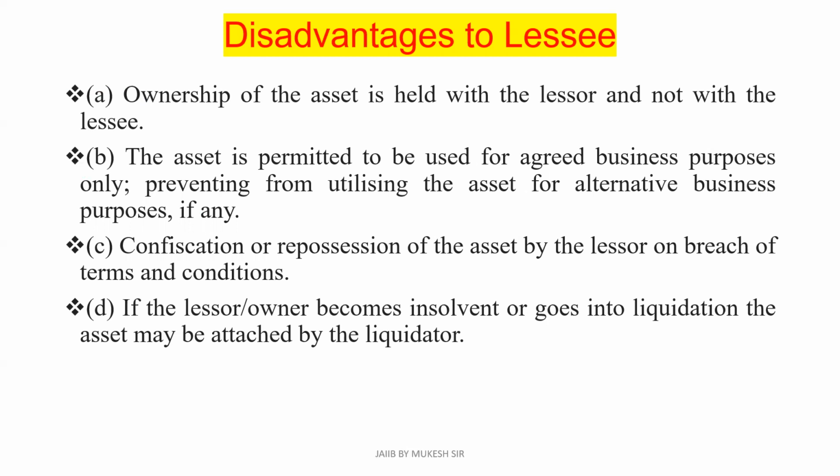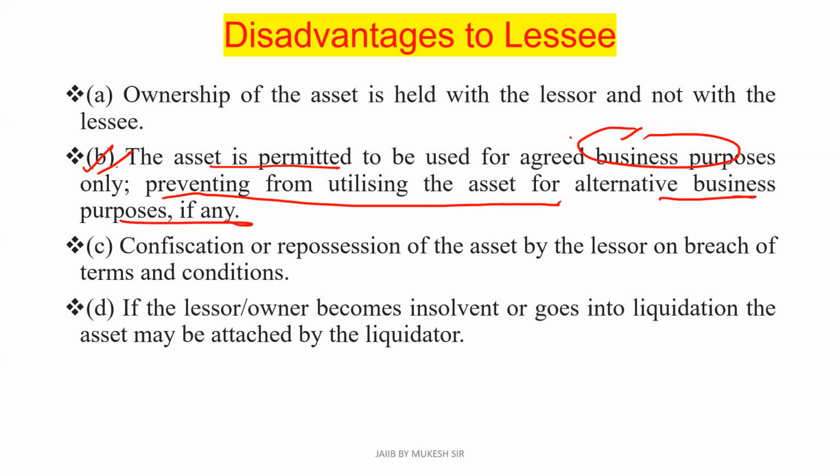Second one, the asset is permitted to be used for agreed business purposes only. For whatever purpose you have taken the building, you have to use it only for that purpose, preventing you from utilizing the asset for alternative business purposes, if there are any.